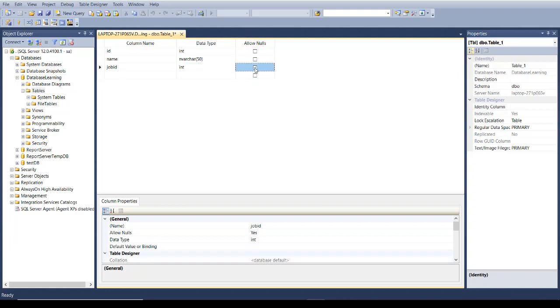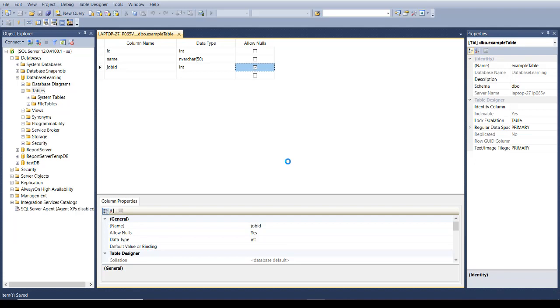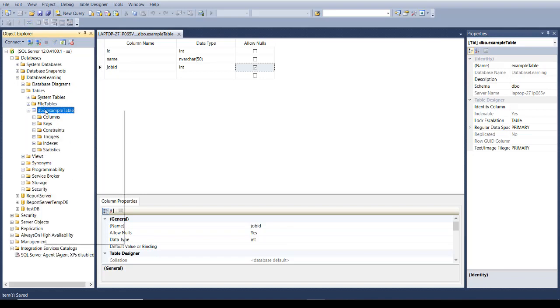So for that, we can allow null. Now to save, press Control S, give a table name, for example table, and then click OK. Now under Tables, refresh, and you will see your table is created.